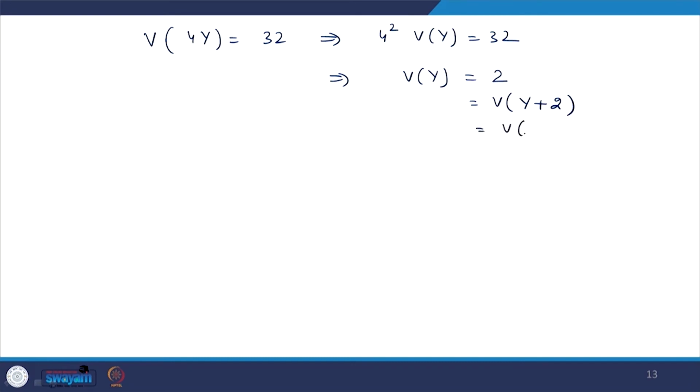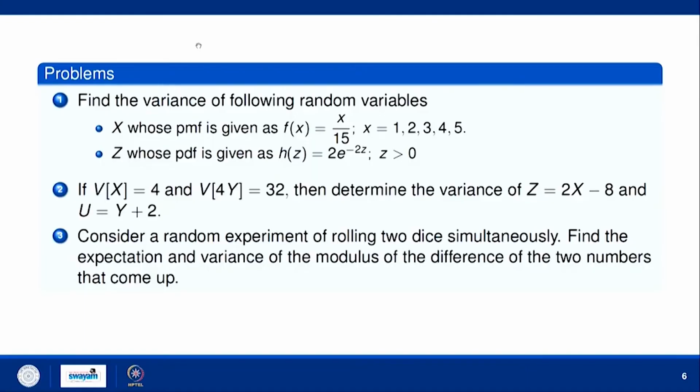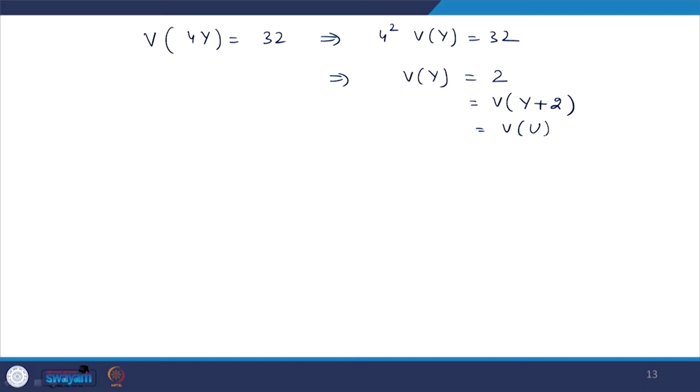If variance of 4y is 32, this implies 4 square times variance of y is 32. So, this implies variance of y is 2, which is the same as variance of y plus 2.